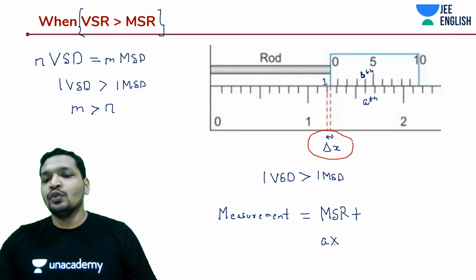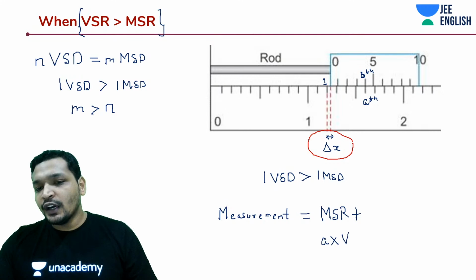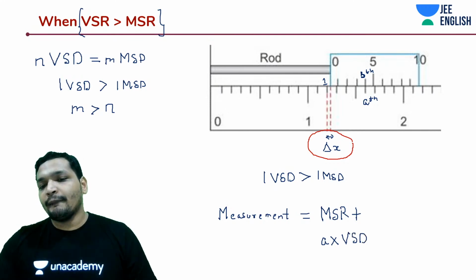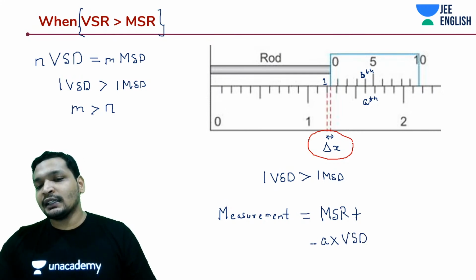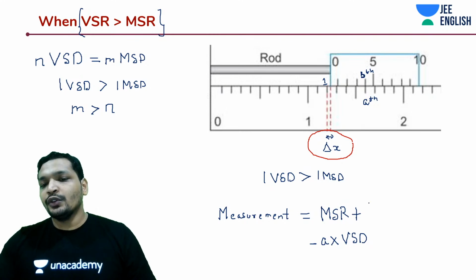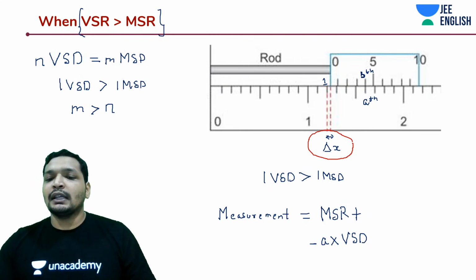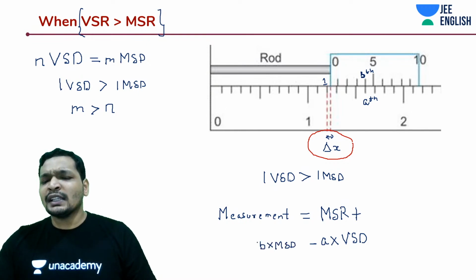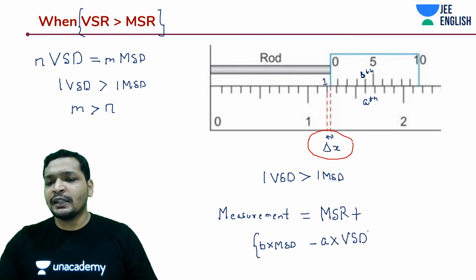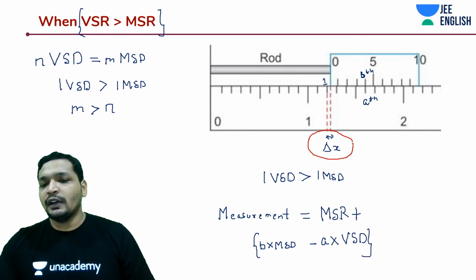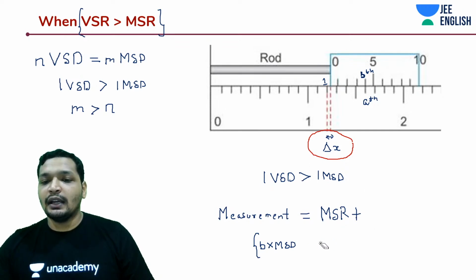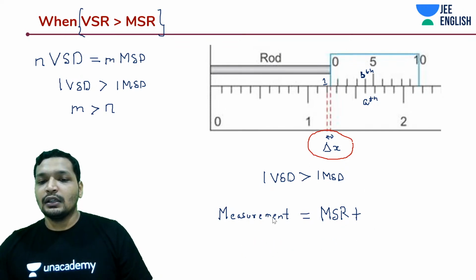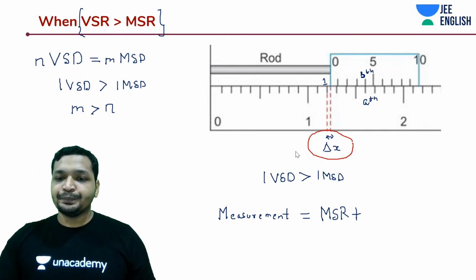A into Vernier scale reading, which should be subtracted from your main scale reading, which is going to be b into main scale reading, the coinciding main scale division. Understand that point. One main scale division is equal to the least possible value, so this is going to be your addendum, or the thing that you are going to add. Okay, I hope you understood this point.